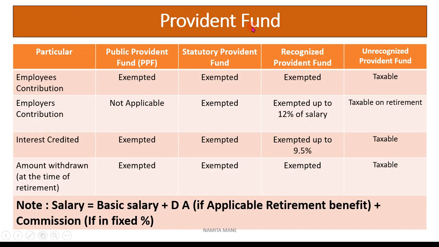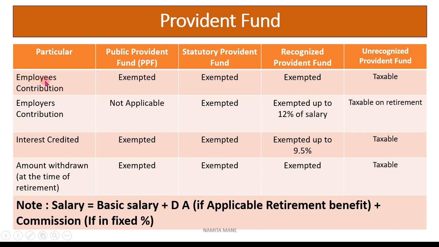After that is Provident Fund. Now there are 4 types of Provident Fund: Public Provident Fund, that is PPF, then Statutory Provident Fund, Recognized Provident Fund, and Unrecognized Provident Fund. Now what will be the taxability of this Provident Fund? Provident Fund are provided by the employer to the employee, and some Provident Fund the employee can open, like Public Provident Fund.